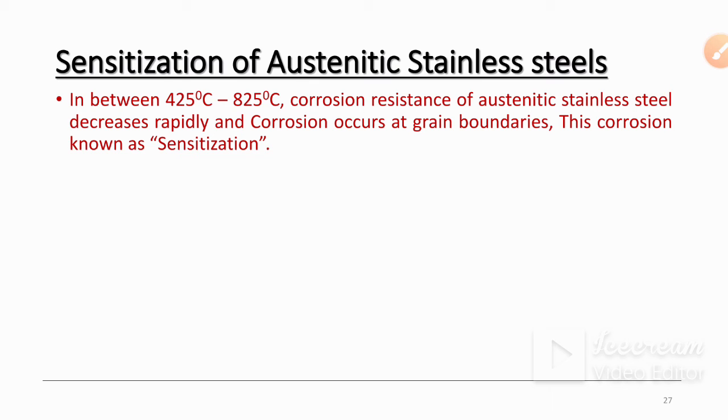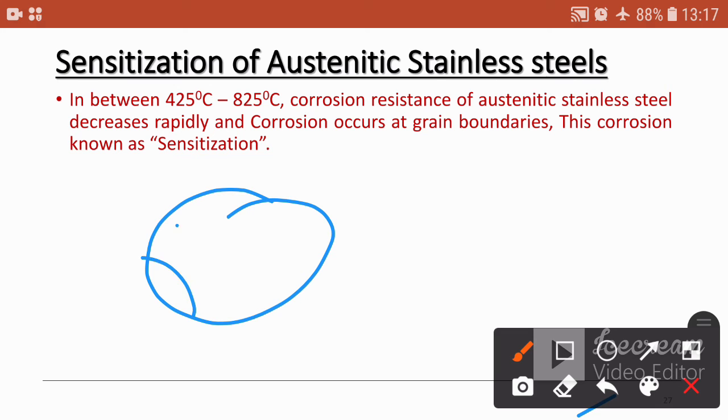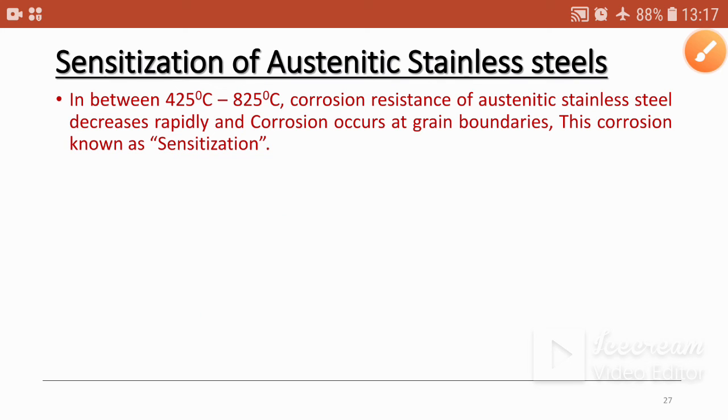So there are grain boundaries. For example, this is our metal, and in that metal these are my grains, this is a grain, this is a grain, this is a grain, and in between the grains there is some boundary. These are the boundaries. So the corrosion takes place at these boundaries first, and this corrosion is known as sensitization.